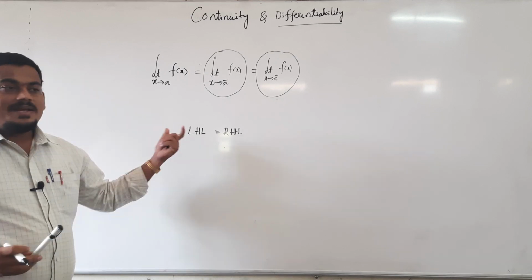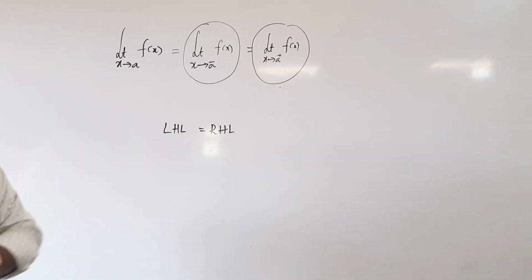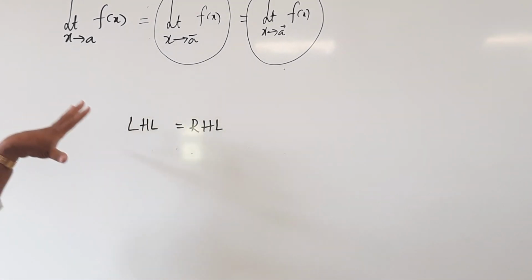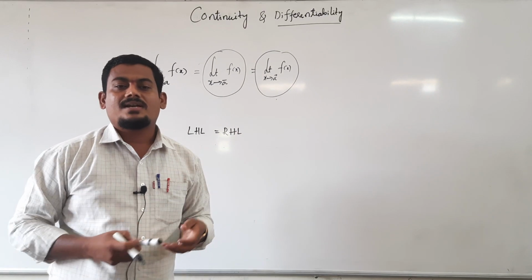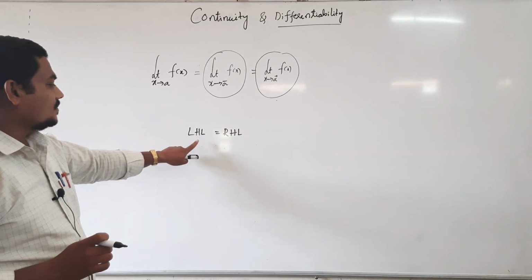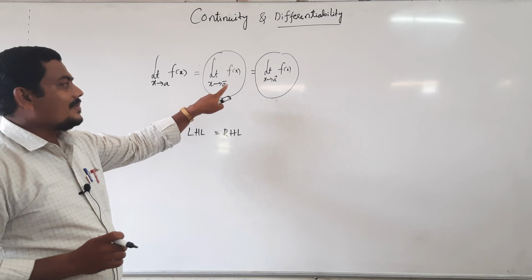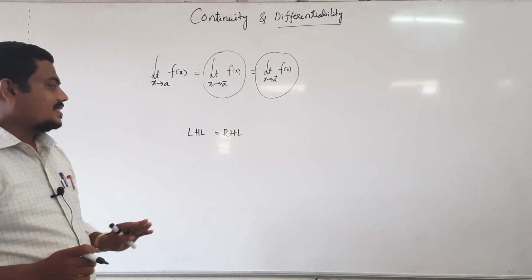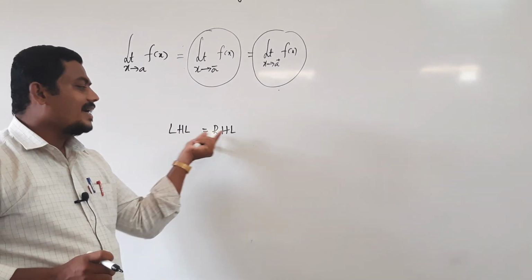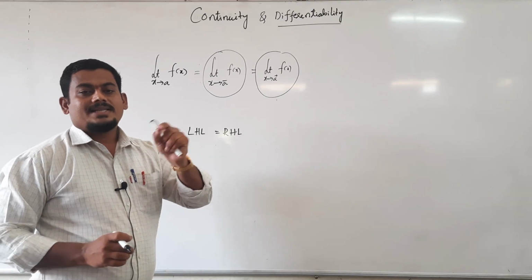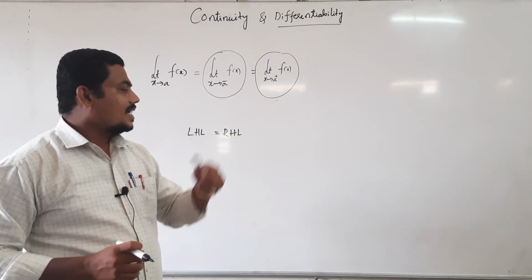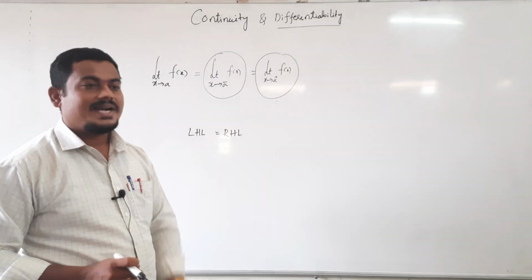If left hand limit and right hand limit are equal, then we can say that limit exists, otherwise limit does not exist.